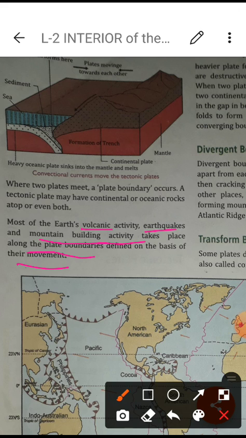Tectonic plates are always in motion. Volcanic eruptions, earthquakes and other activities mostly happen on the plate boundary, depending on how the plates move.